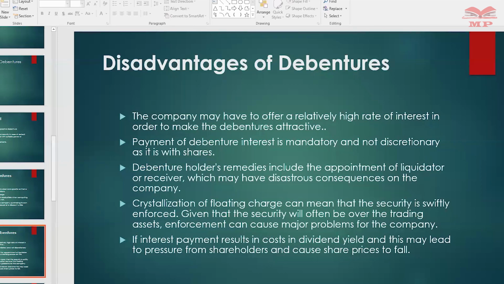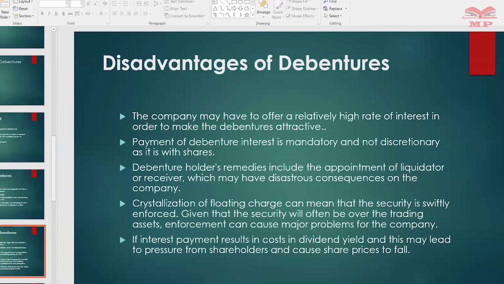And this is what we are saying. Once the floating charge crystallizes, it's attached to that particular asset, it will affect the day-to-day running of the company, and they may not be able to meet other obligations apart from this particular debt that they have cleared out.